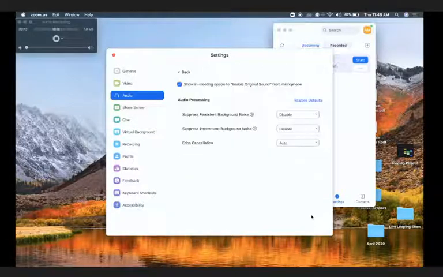Advanced. Now you should see this box, Show in Meeting option to enable original sound from microphone. So we are going to make sure that that box is clicked. Now there's suppress persistent background noise. I'm just keeping that disabled. Suppress intermittent background noise, both disabled, and echo cancellation, I've put it on auto. Okay, so now we can come out of that.